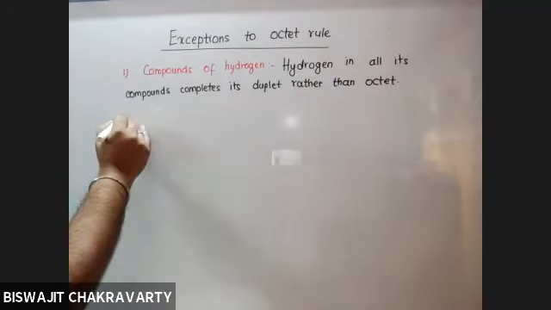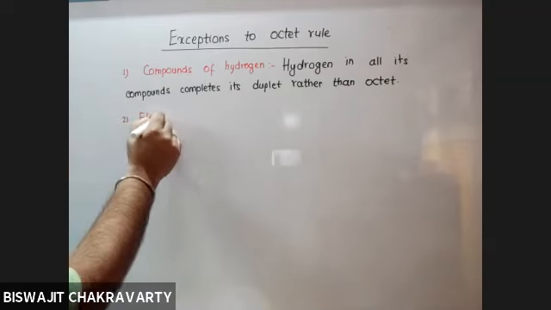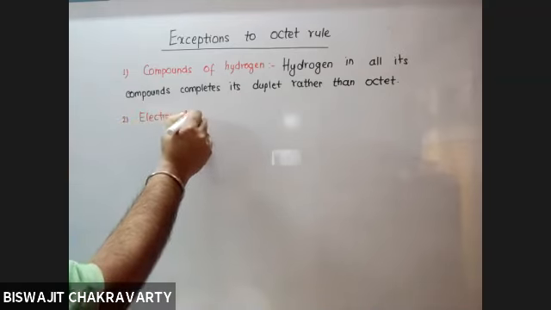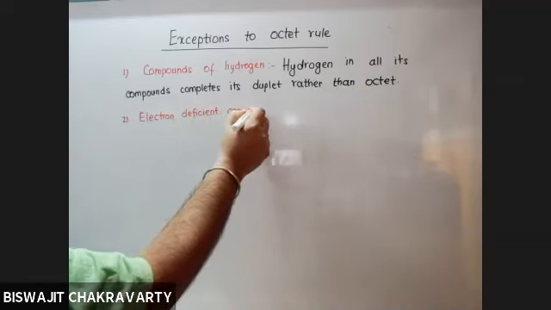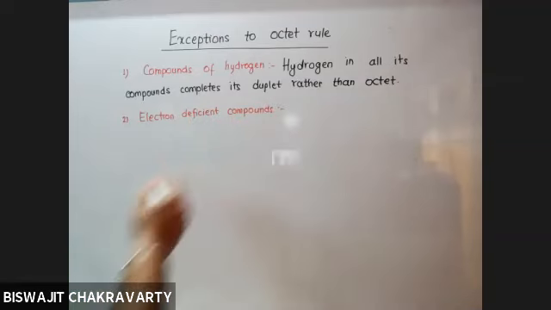Thereafter, we talk about electron deficient compounds. Electron deficient compounds. What are electron deficient compounds? We'll come across some molecules which do not have 8 electrons, rather they have got less than 8 electrons. They have incomplete octet. But such molecules also are found in the nature, and their existence also could not be explained on the basis of octet rule.